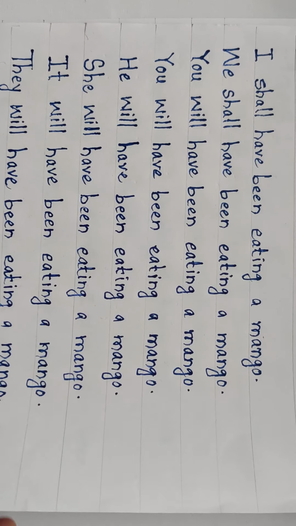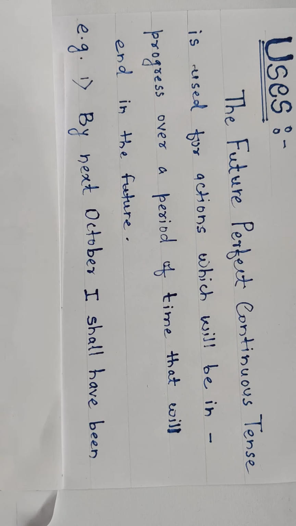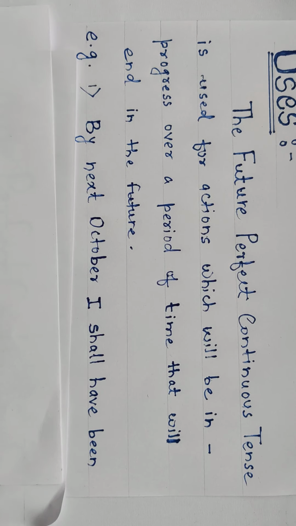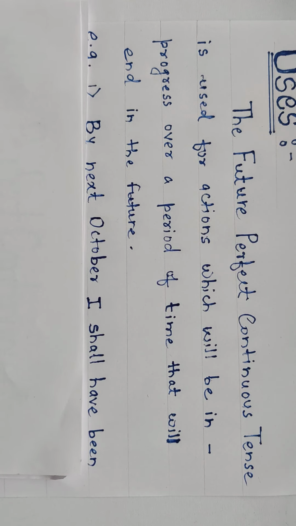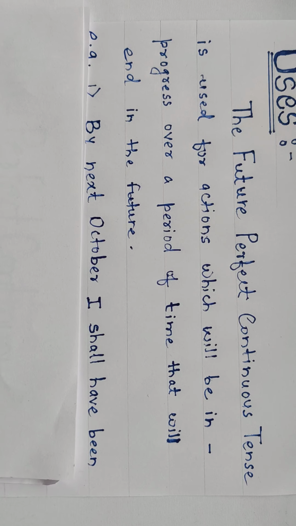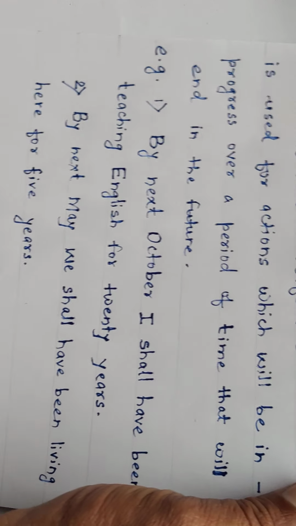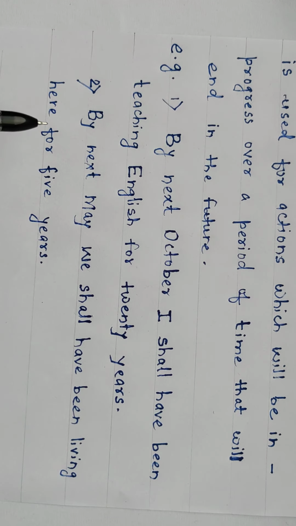And the only use of this tense, the future perfect continuous tense, is for actions which will be in progress over a period of time that will end in the future. And these are the examples: by next October, I shall have been teaching English for 20 years. And the last but not the least example: by next May, we shall have been living here for 5 years.